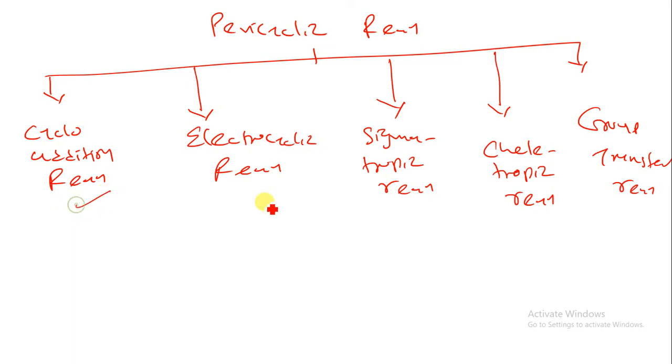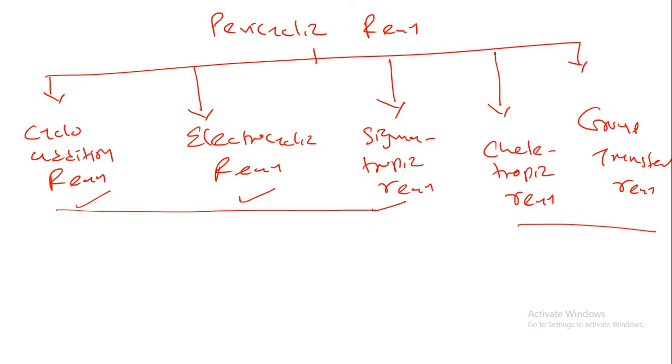First are cycloaddition, electrocyclic and sigmatropic reactions. Generally these 3 reactions you have studied in your undergraduate program, that is BSc. These 2 reactions are new for your syllabus, that is the cheletropic reaction and group transfer reaction. The main 3 reactions have been studied at your BSc level.